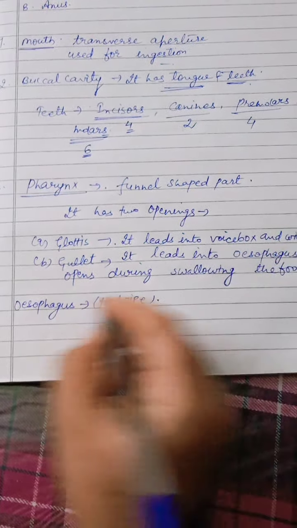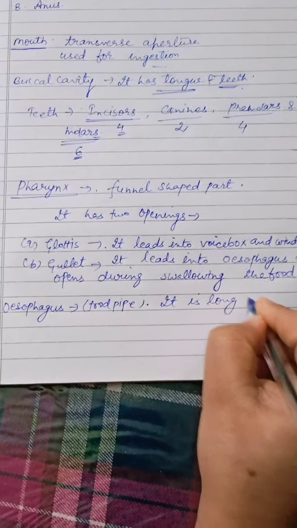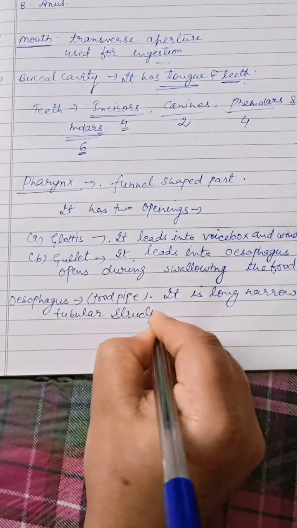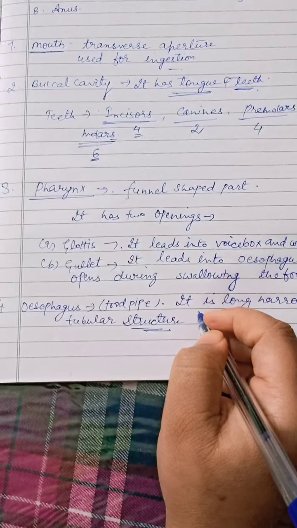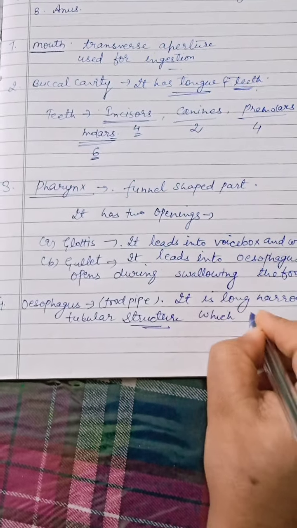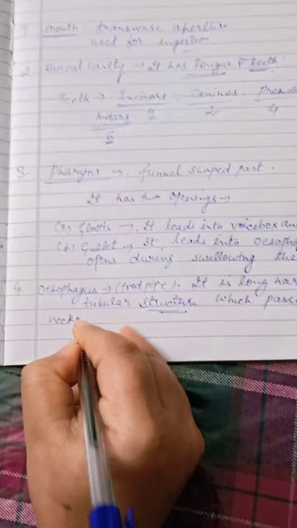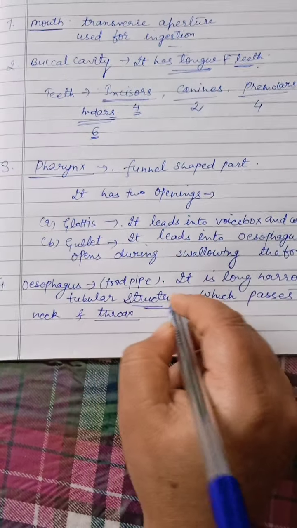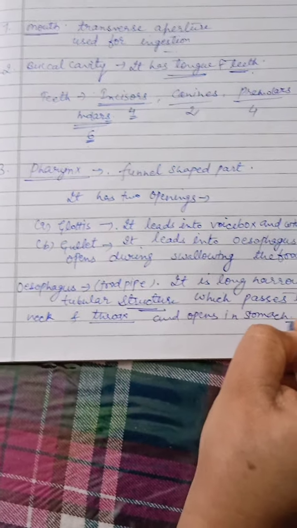Let's read about the esophagus. It is a long, narrow tubular structure which passes through neck and thorax, and opens in the stomach. Next part of the alimentary canal is the stomach.